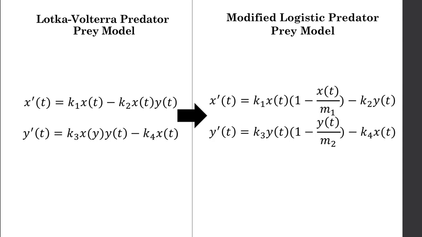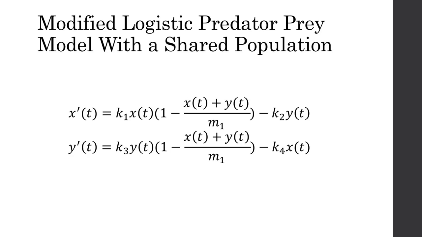On the other hand, M1 and M2 are the population growth limits of each population. Building upon the earlier population model, we created a modified logistic predator-prey model with a shared population. This way, we could establish a direct relationship between each population and create a shared population statistic. Thus, we added the logistic expression 1 minus (x of t plus y of t) over M1.